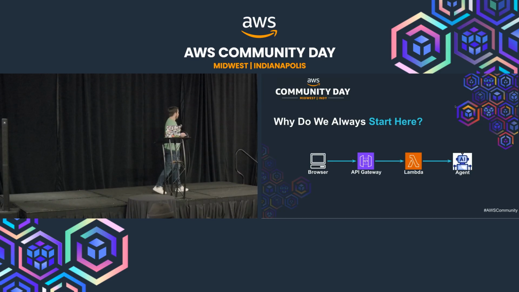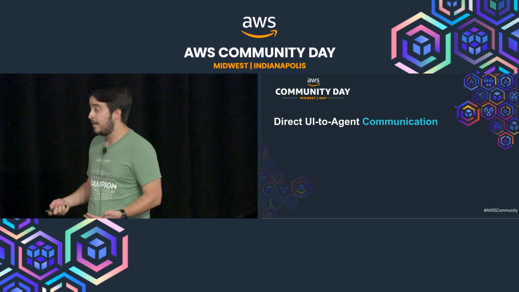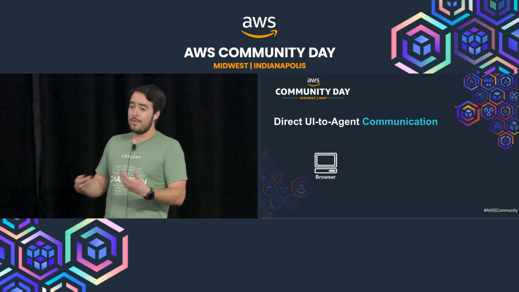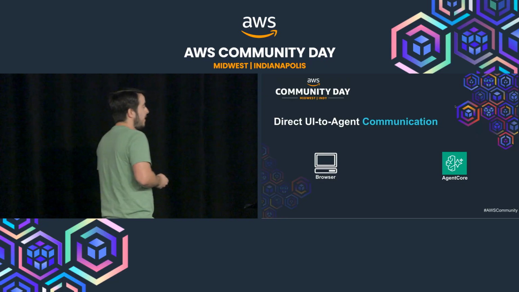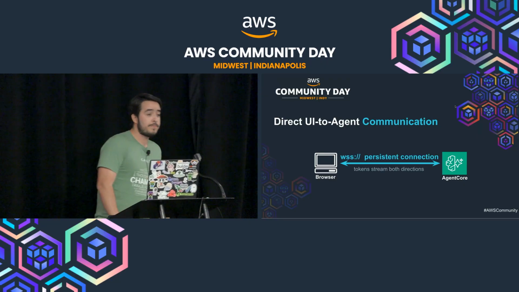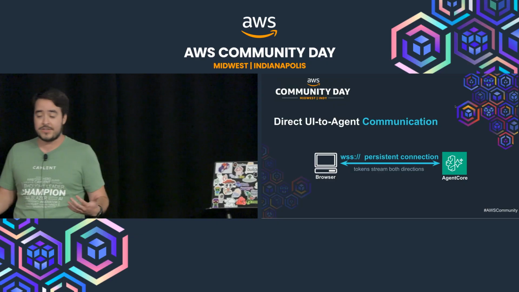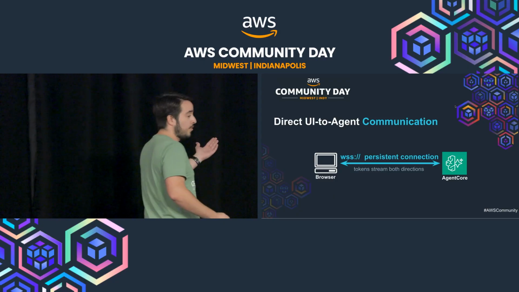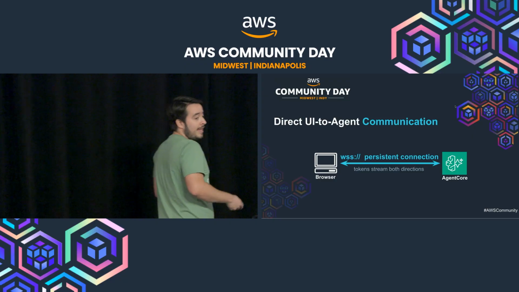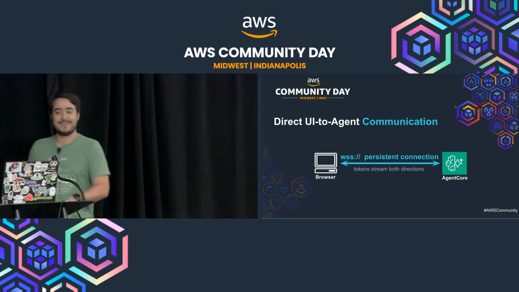So in doing some research, thankfully, early on, I found that AWS had solved this problem for me. I could provide direct UI to agent communication, where I have my browser or UI application and my agent, and I can communicate directly with it. In this case, it's via WebSocket. So you're creating a persistent connection where you can have bidirectional communication between your user and your agent. And in this case, I'm using Agent Core, which is the purpose of this talk.